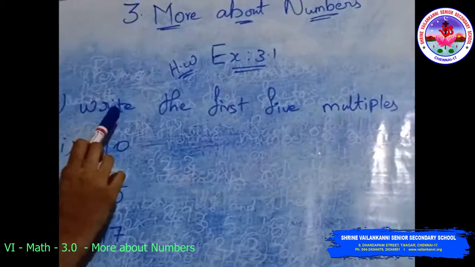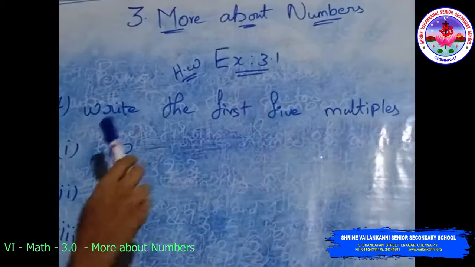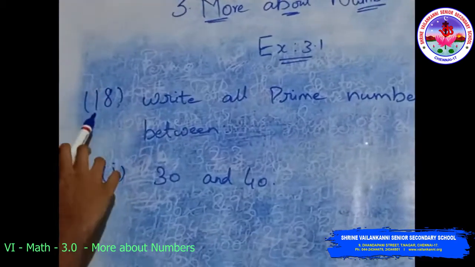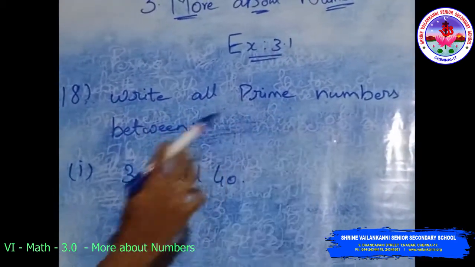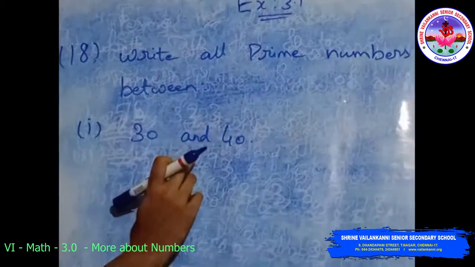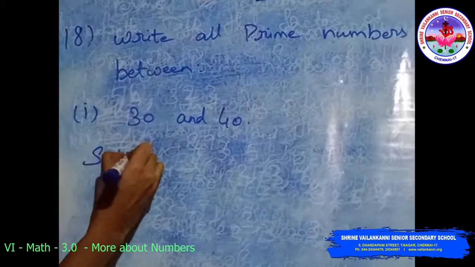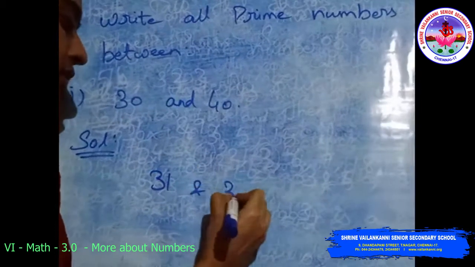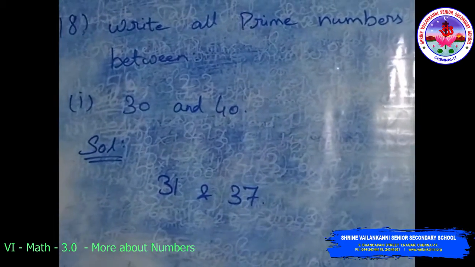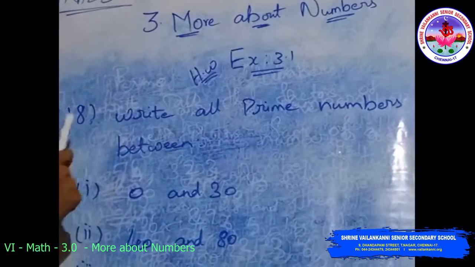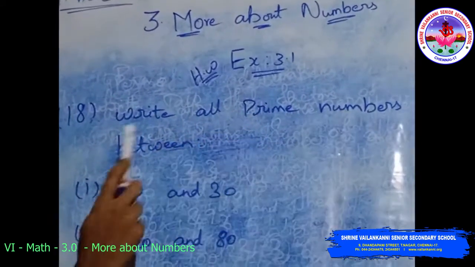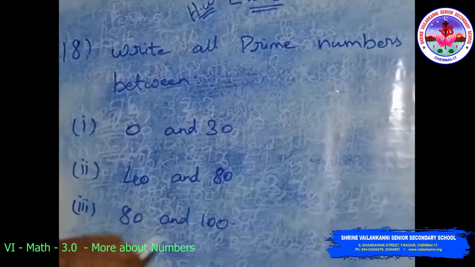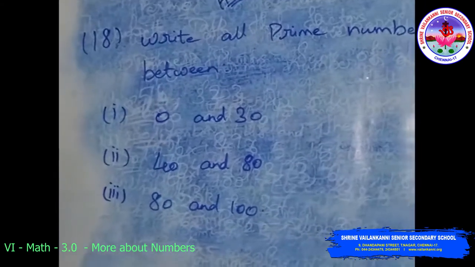Homework sum. 17th question. Write the first 5 multiples of 10, 15 and 17. The next question, 18th question. Write all prime numbers between 30 and 40. In between, the prime numbers are 31 and 37. Homework sum. 18th question. Write all prime numbers between 0 and 30, 40 and 80. The last one is 80 and 100. Balance sums are homework.